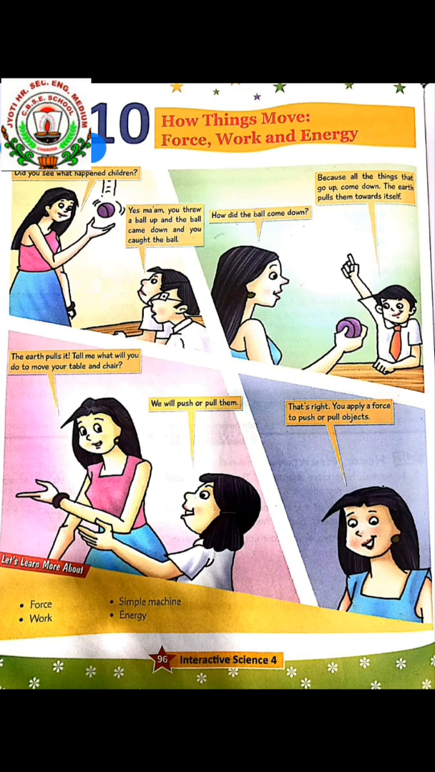Now write T for true and F for false in the boxes given against the statements. Force cannot change the shape of an object. False. Energy can be changed from one form to another. True. Water energy can be used to produce atomic energy. False. An inclined plane helps to lift heavy loads. True. A screw is a simple machine. True.